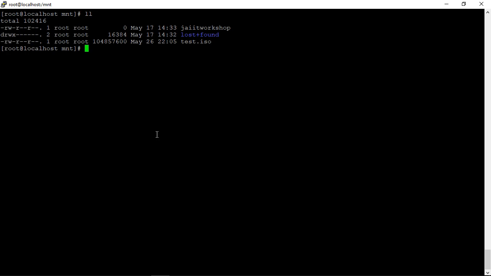So don't worry if your LVM metadata is corrupted or any physical volume is missing. You have the option to replace the physical drive and restore the data. If your metadata is corrupted, simply restore the configuration. Your actual data will remain there, you can find it easily. So guys, this is how you can use a configuration backup, and probably this would be the last video of